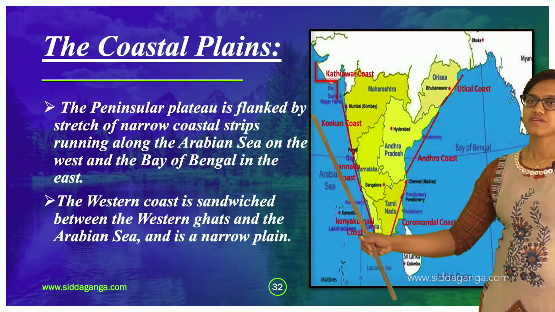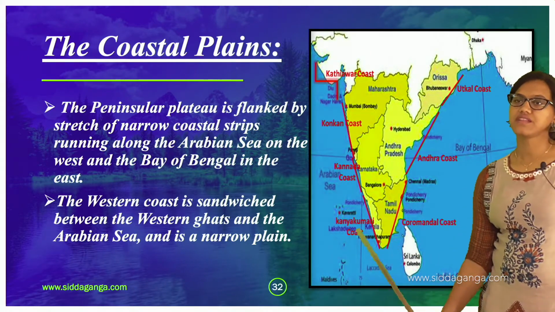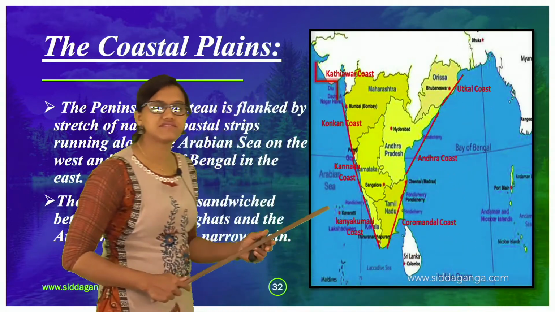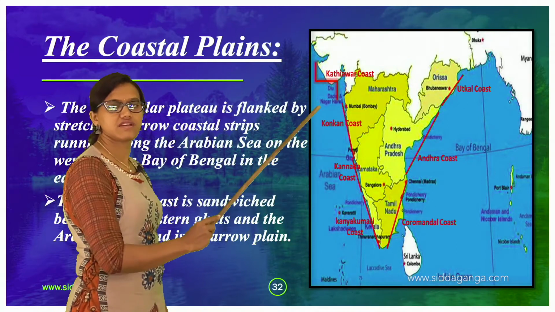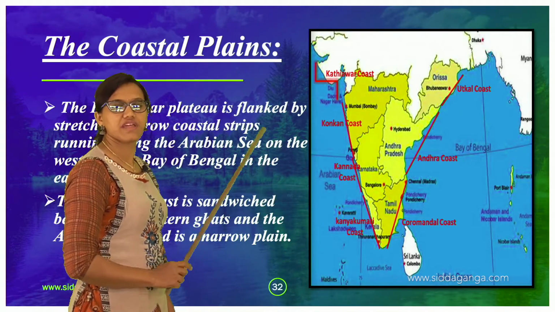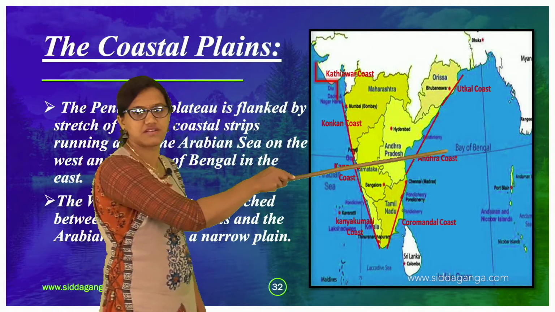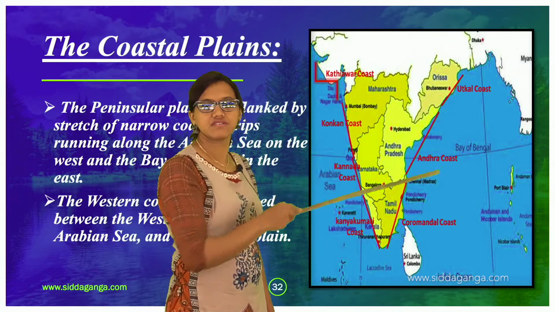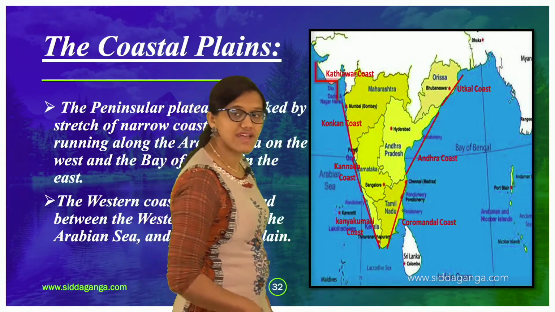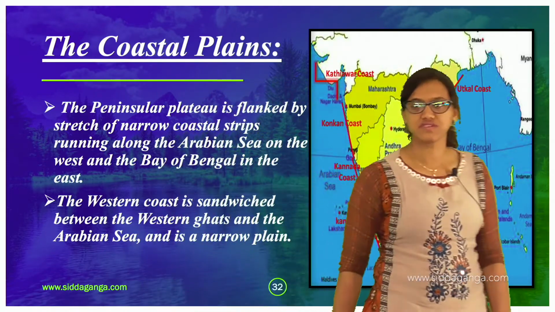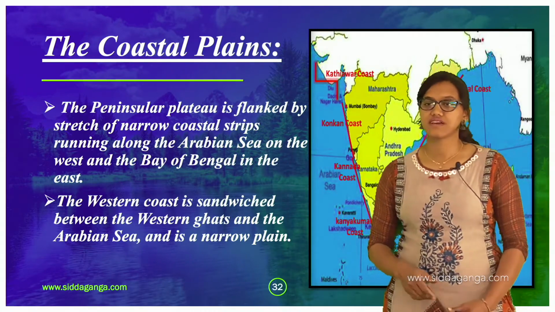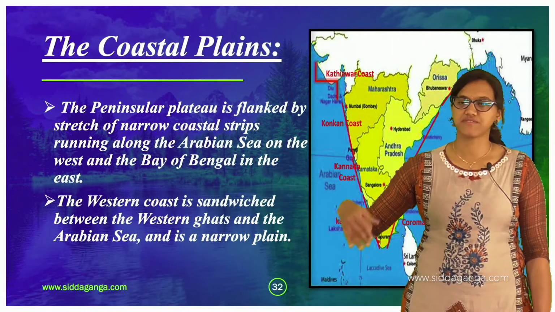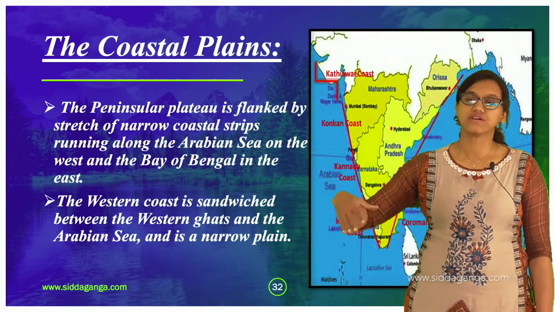So this particular area is totally your coastal strip, from the Arabian Sea like this. And here you can find the Bay of Bengal, towards the east. From here downwards, that particular area will be called the coastal plains, because these areas fall on the sea, your Arabian Sea, Bay of Bengal, all those seas and bays.